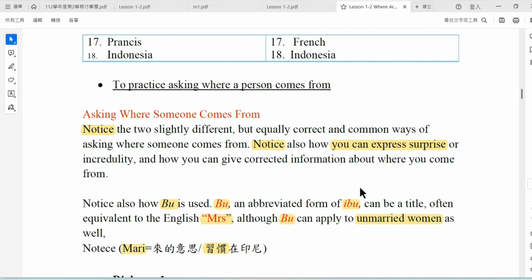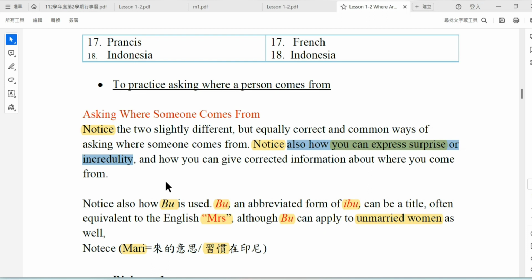And then the second thing to notice is how you can express surprise, incredulity. This happens sometimes when a person goes abroad, to a new country, a new place. Sometimes it's like Indonesia, Singapore, Malaysia, Thailand. They are very similar people.